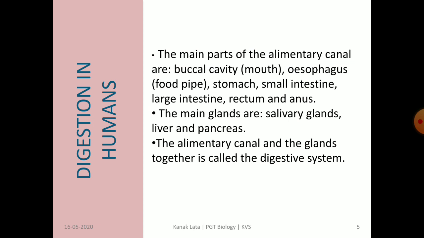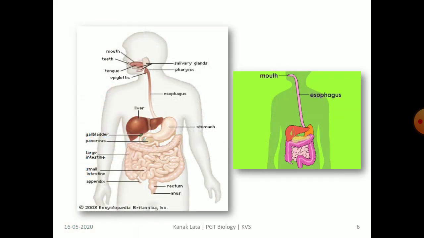The main parts of the alimentary canal are buccal cavity, esophagus, stomach, small intestine, rectum and anus, and the main glands are salivary glands, liver and pancreas. This is the figure of the human digestive system. You may locate the different parts of the digestive system.